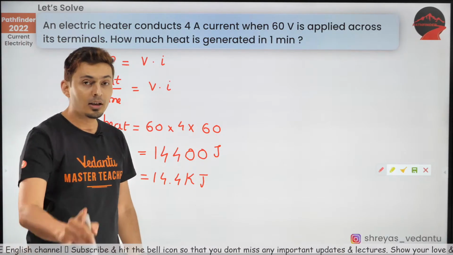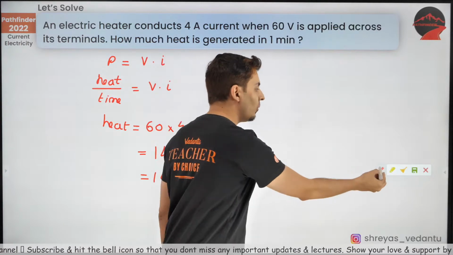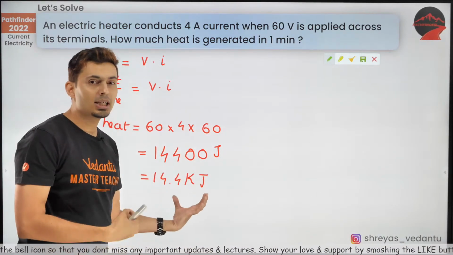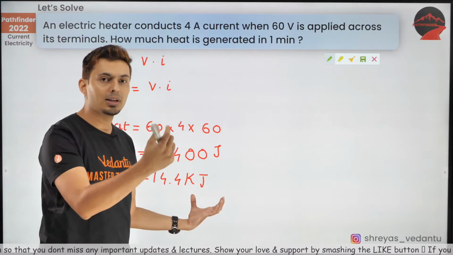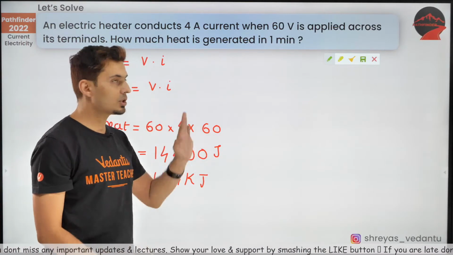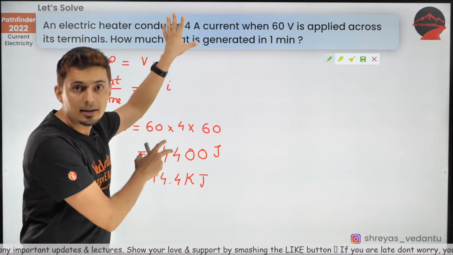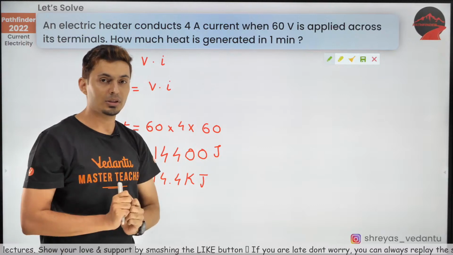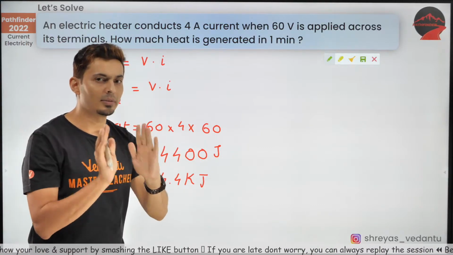Yep, beautiful. And sometimes you know what can happen. Sometimes they might tell you how much is the increase in the temperature of that liquid. They might ask you that question. So you can have current electricity combined with thermodynamics. 2 chapters in 1 question. How will you solve that? Very easy.